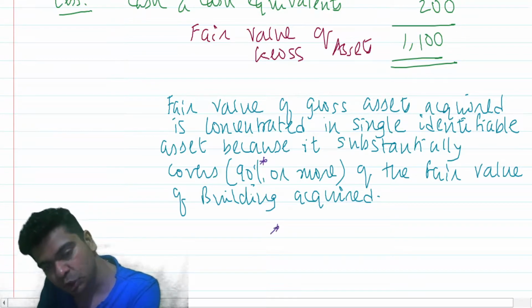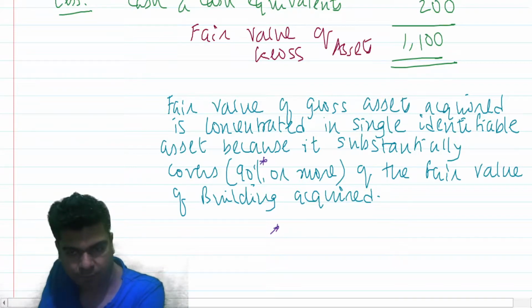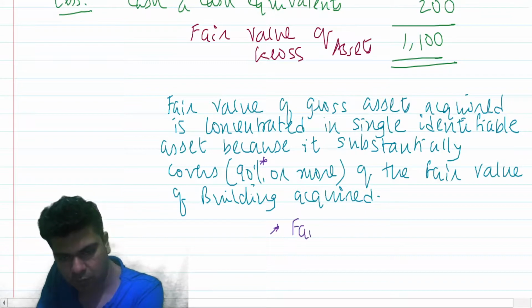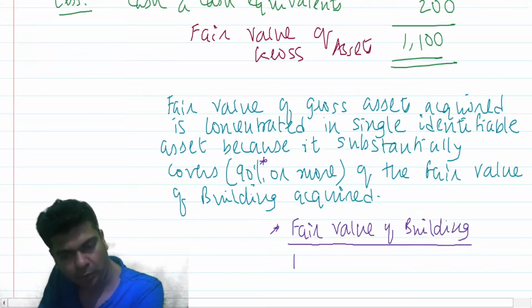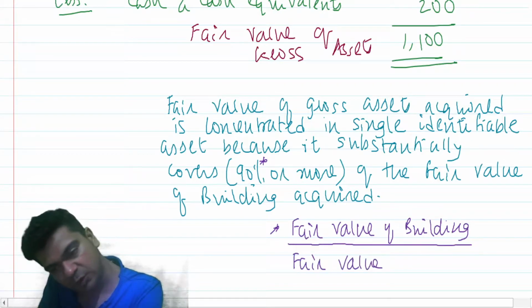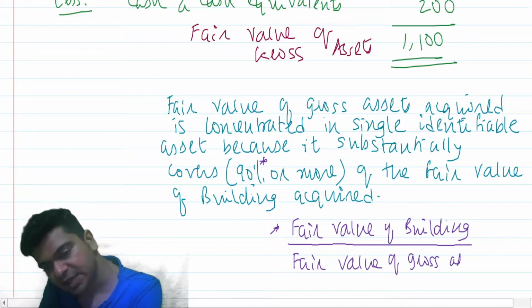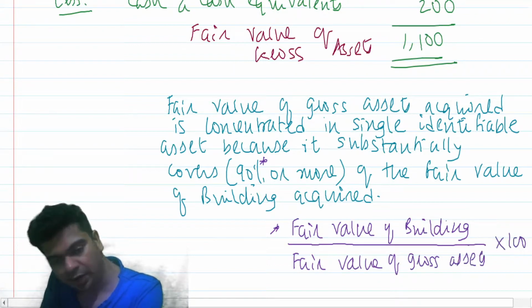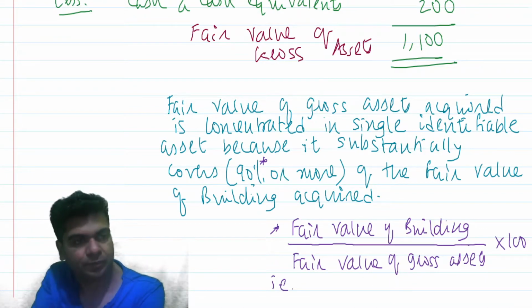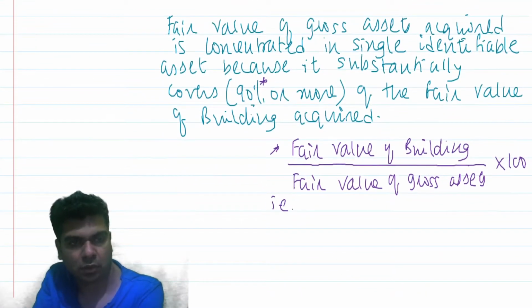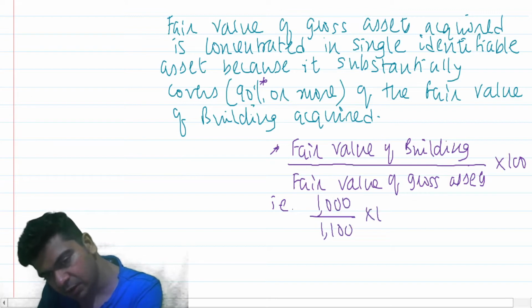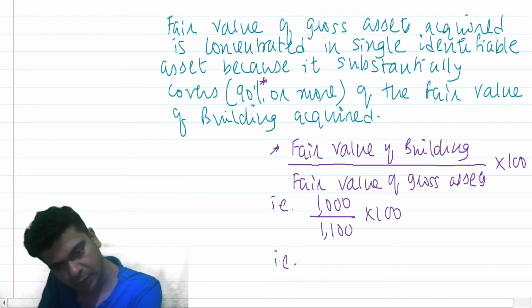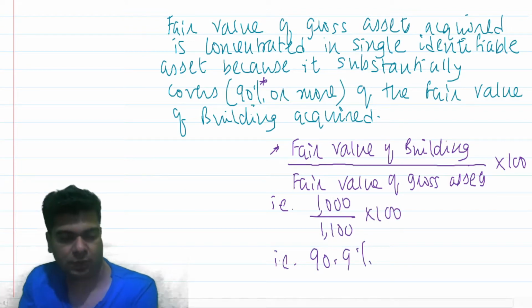You can show your calculation: fair value of building divided by fair value of gross assets into 100, that is 1000 divided by 1100, that is 90.9%, right?